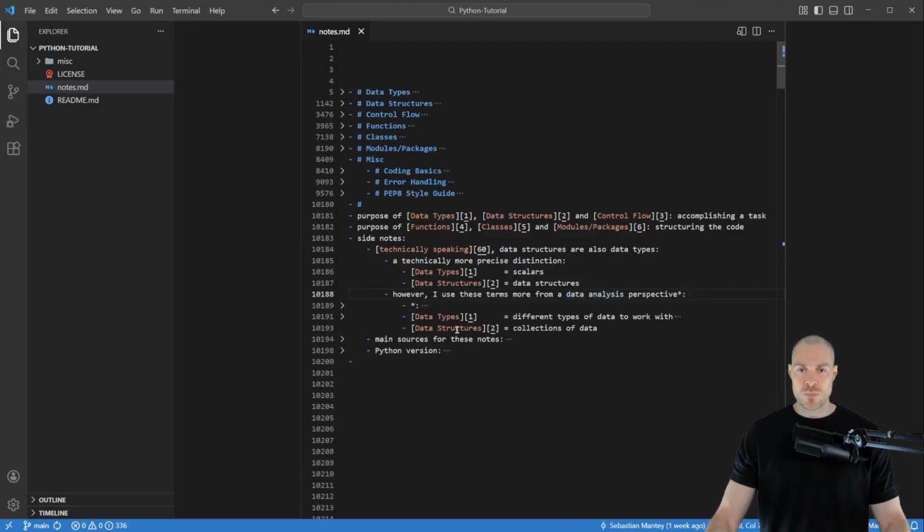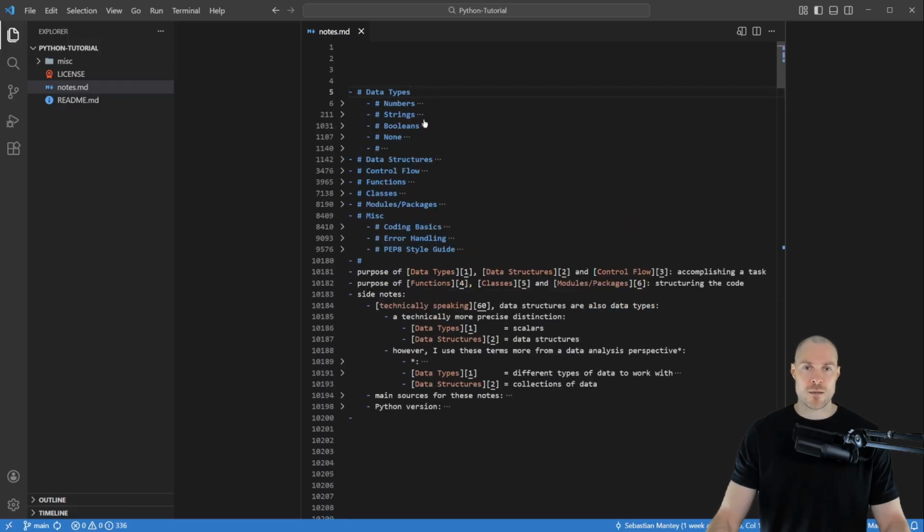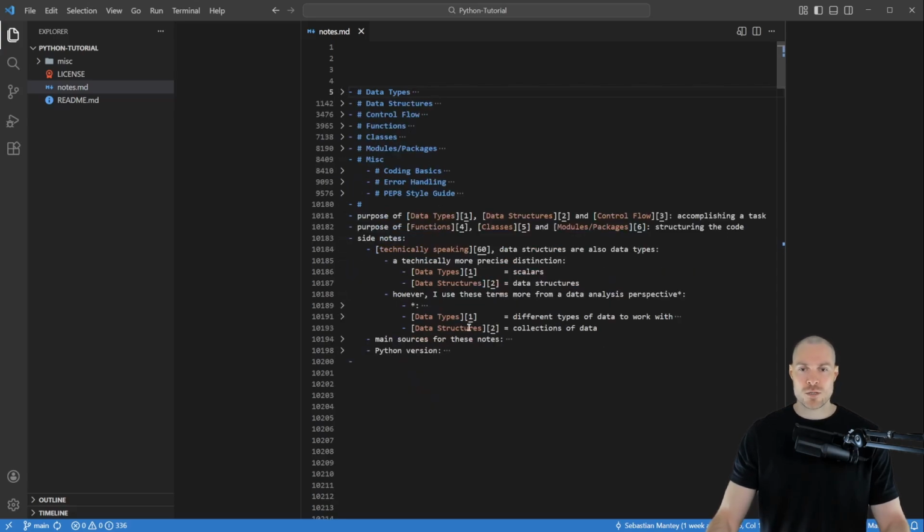So to me, data types are simply different types of data to work with. So those would be then numbers, strings, i.e. text data, booleans, and None. And the data structures are simply collections of data. So this is the first side note.